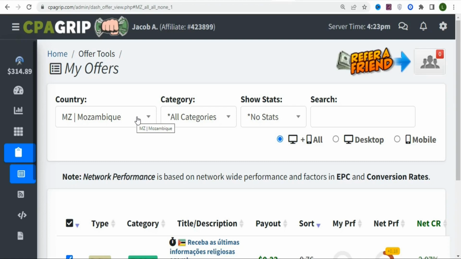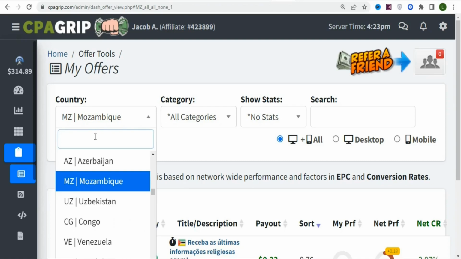So what you need to do is come right here. Once you are here, you are going to search for one of those countries, but you must first find the traffic source before you search for those countries. If you search for the countries without getting a traffic source, you are not going to make any money. So now I'm going to search for Australia because I have a traffic source from that country. I'll show you everything that you need to know about it.